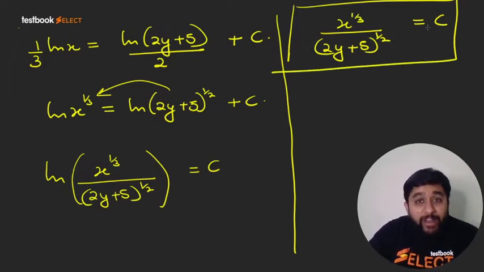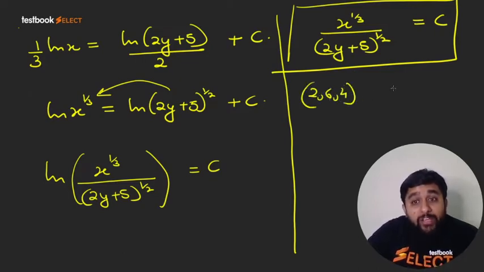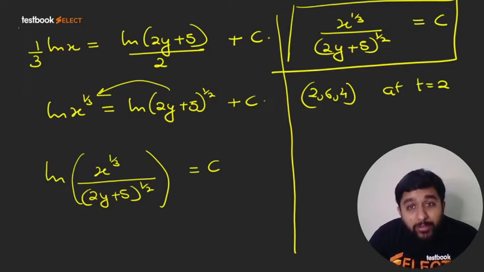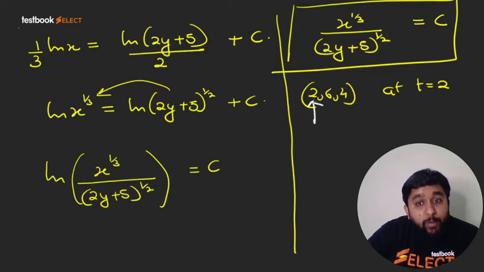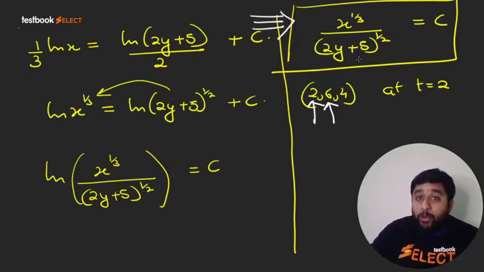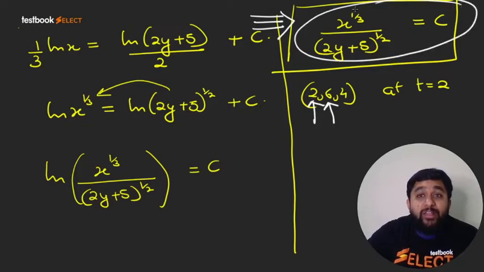And obviously you can find out this constant. You know why? Because we are talking of a point 2, 6, 4, and we need the equation of streamline at time t equal to 2 seconds. So for the point which lies on the streamline, if the x coordinate of the point is 2, the y coordinate of the point must be 6, right? We need a streamline which passes through this point. I hope you remember, this is the general equation of streamline. This is the family of streamlines.